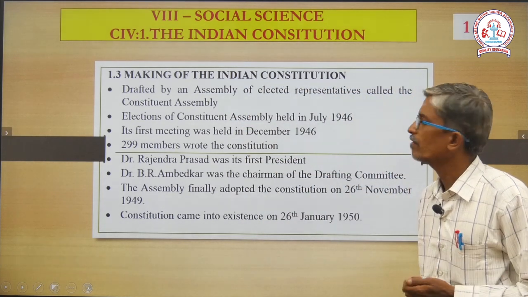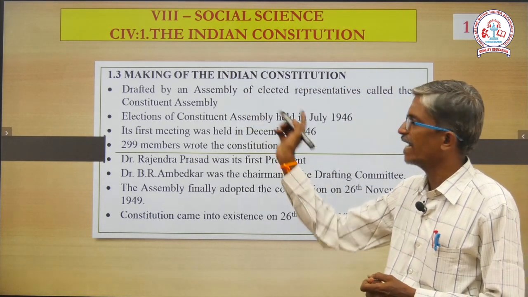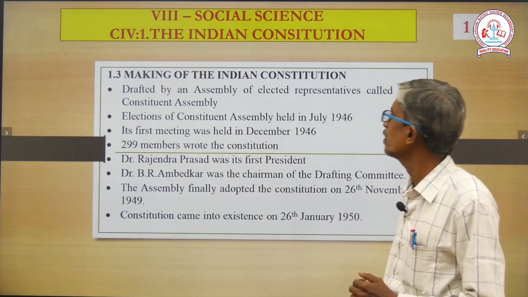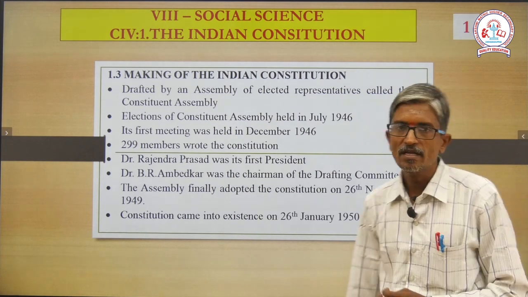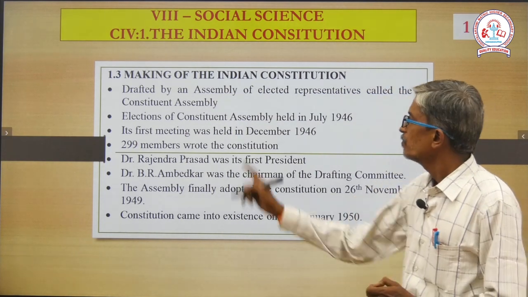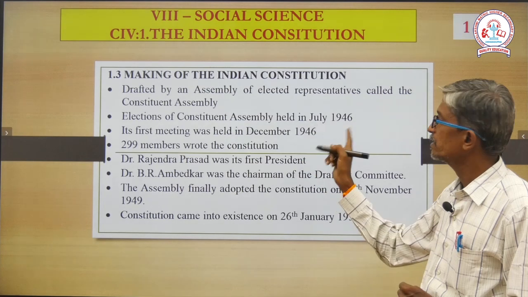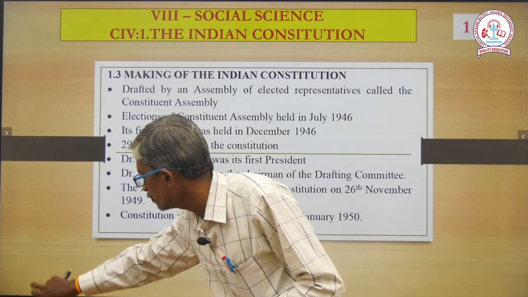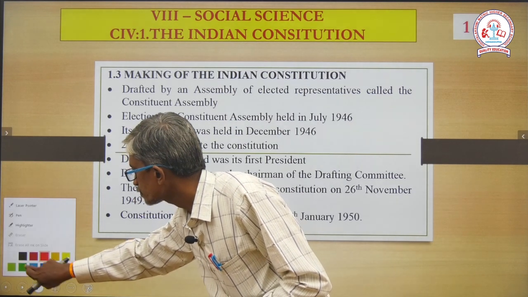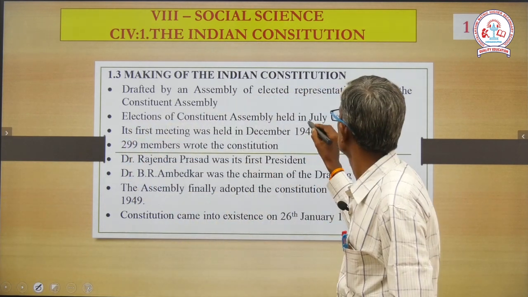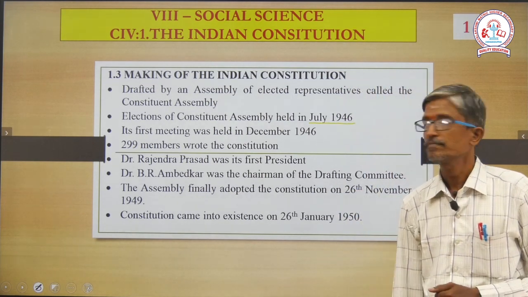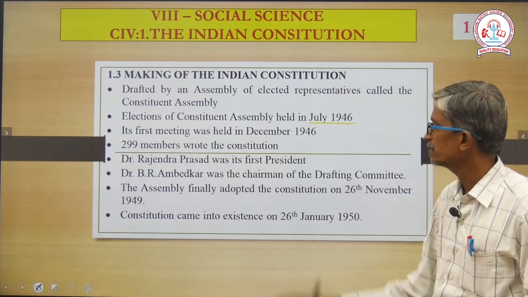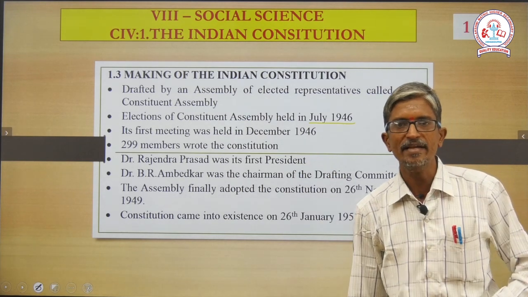Next, making of the Indian Constitution. Drafted by an assembly. Drafted means written. It was written by an assembly of elected representatives called the Constituent Assembly. For that they conducted the election. The election was held in July 1946. Kindly all of you keep a note on these things. July 1946. Next, after the successful election, they conducted the first meeting. The first meeting was held in December 1946.